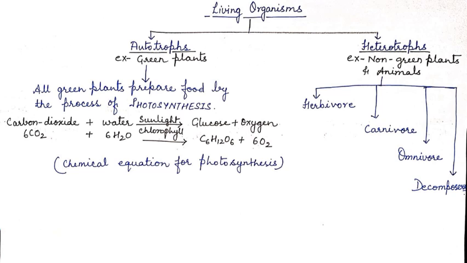Second category is of heterotrophs, where all the non-green plants and animals are present. These are dependent directly or indirectly on green plants or autotrophs. So the first category under heterotrophs is herbivore. Herbivore term comes from herbs. So these animals are dependent on plants directly. They eat or feed on plants. Carnivores are those animals which depend or feed on the flesh of other animals. Omnivores are those animals which eat both plant and animals, like us, like humans.